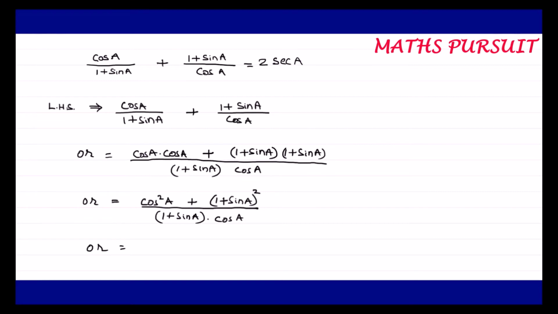So I can write cos square A plus, using A plus B whole square. We very well know that 1 plus sin A whole square, as per A plus B whole square, is A square, which means 1 square is 1, plus B square, which is sin square A, plus 2AB, two ones are 2 into sin A.